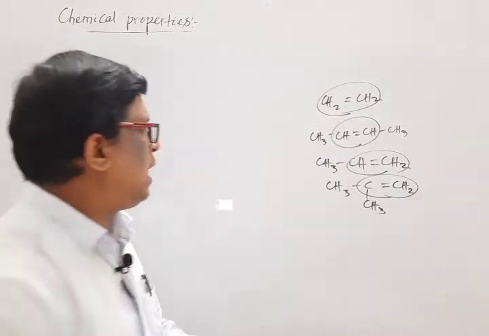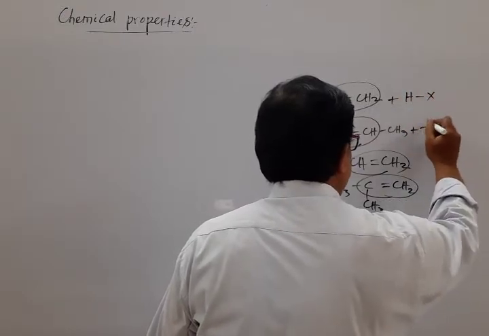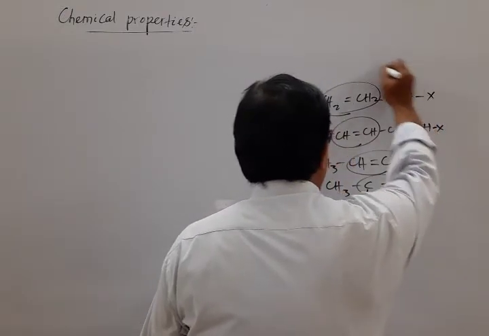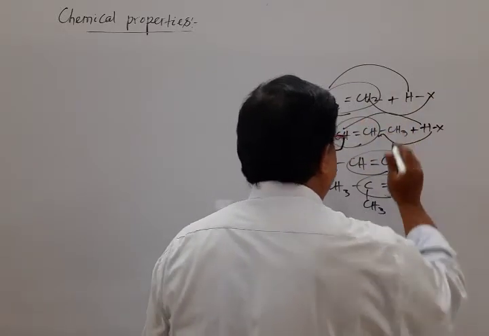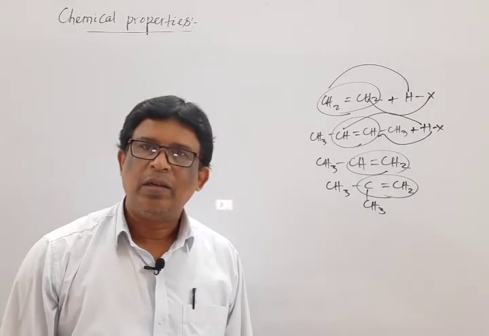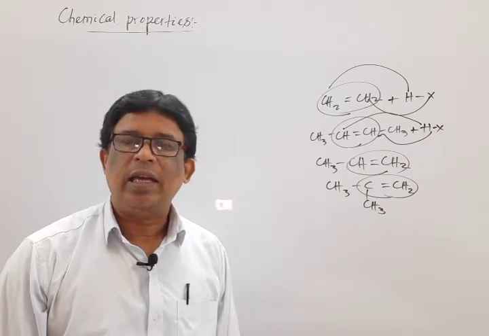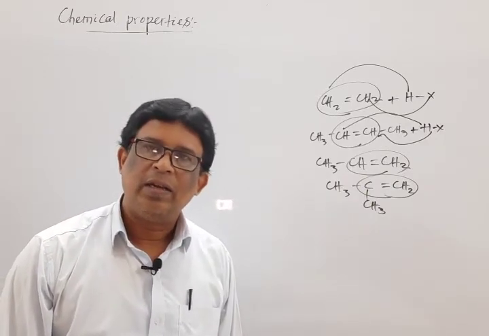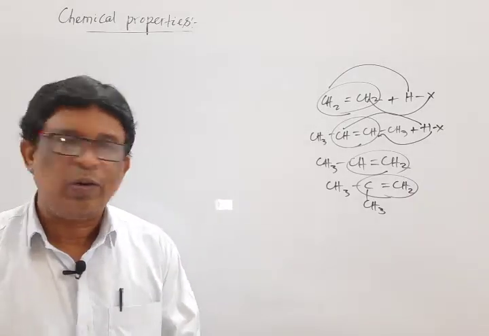So when symmetrical alkene is there, we add halo acid. No problem is there. H moves to anyone, halogen moves to anyone. No problem, giving rise to only one type of product. But when unsymmetrical alkene is there, then two possibilities are there. Then it is decided by a rule that is known as Markovnikov's rule.